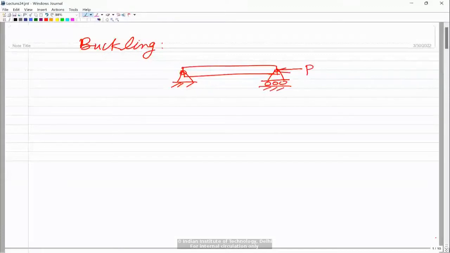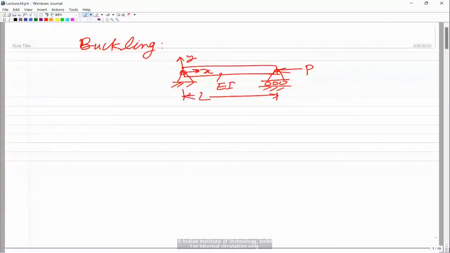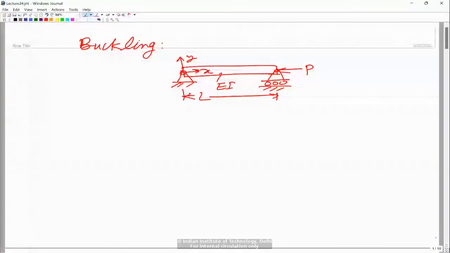Because this is movable, we can apply the axial force P. Say this is the x coordinate and this is the y coordinate, and the flexural rigidity of this beam is EI, and of course the total length of the column is say L. You would have done the very basics of buckling in the strength of materials course or solid mechanics course.